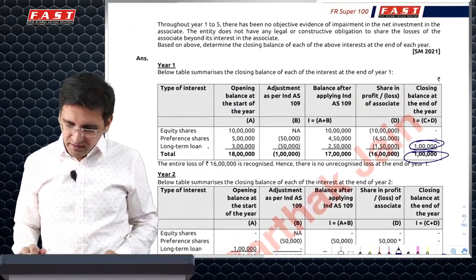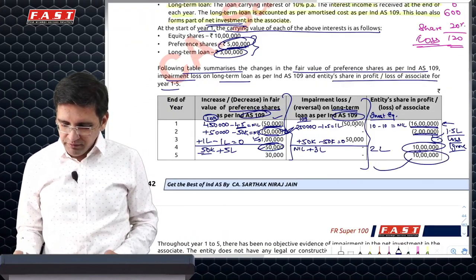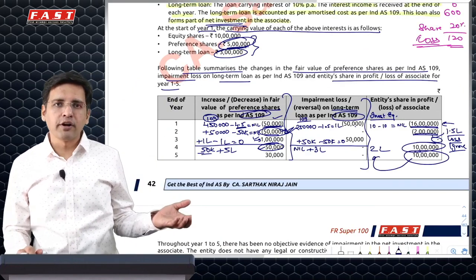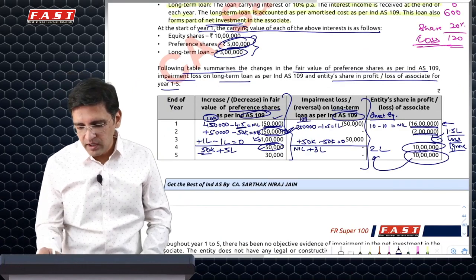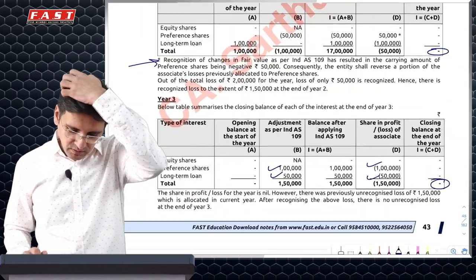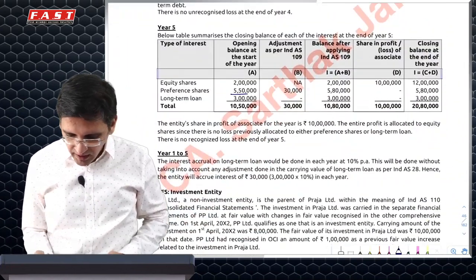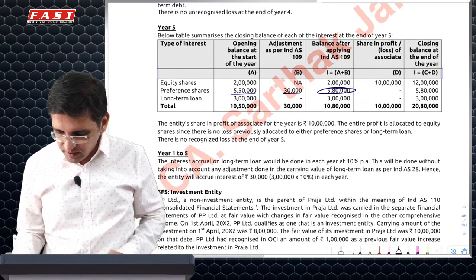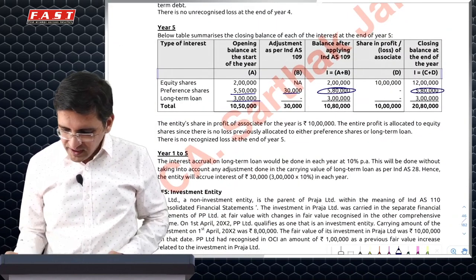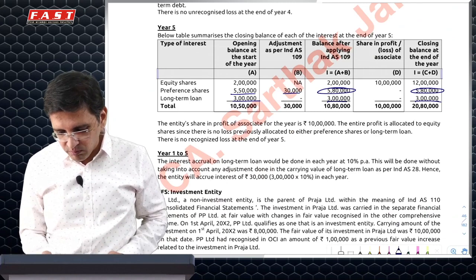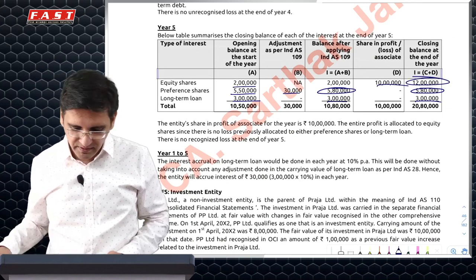And then the last year, whatever gain you make will be all part of equity investment because you've already kind of recovered everything in preference and loan. And here there's a 30,000 gain on 109. So your investment in preference share capital will be now at 580, but as per 109. Your loan would be just at 3 lakhs, amortized cost method maybe, and 10 lakh would be added here and this will be 12.